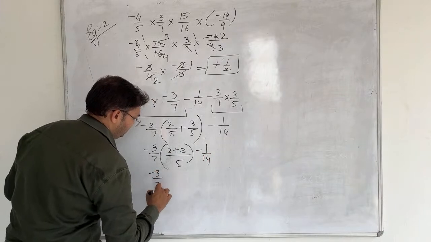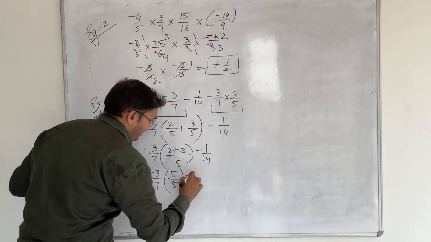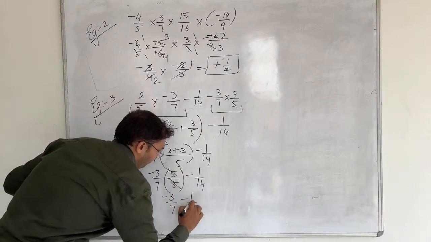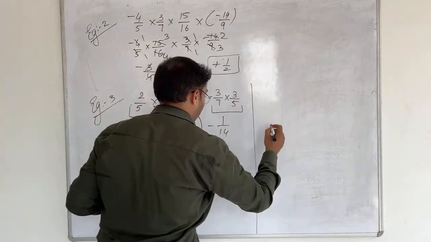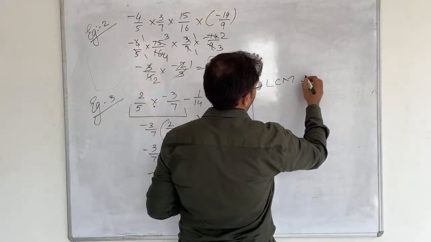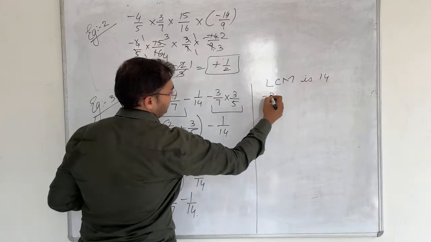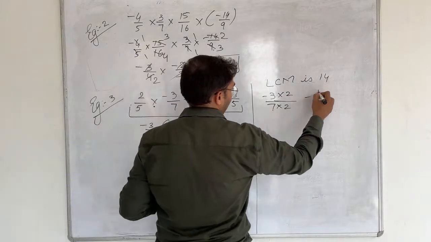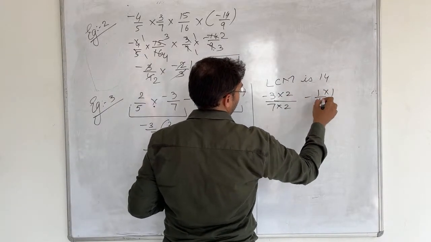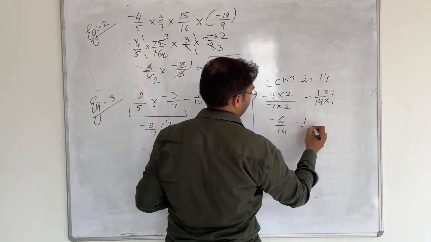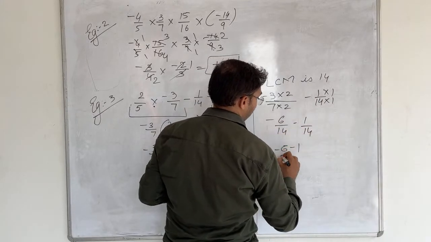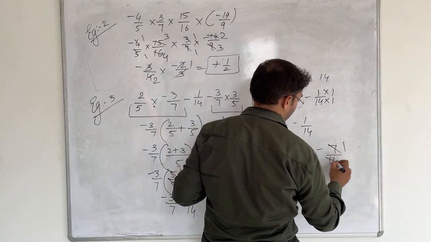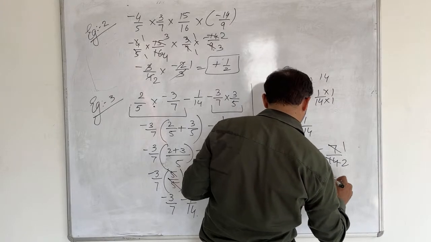So minus 3 upon 7 bracket 5 upon 5 minus 1 upon 14. 5 cancel, so minus 3 upon 7 minus 1 upon 14. We will take out the LCM of it, and what would be the LCM? LCM is 14. So this minus 3 upon 7 we are going to multiply with 2, and this also with 2. Same way minus 1 upon 14 with 1 and with 1, that means minus 6 upon 14 minus 1 upon 14. So minus 6 minus 1 upon 14 equals minus 7 upon 14. 1 and 2. So our answer is minus 1 upon 2.